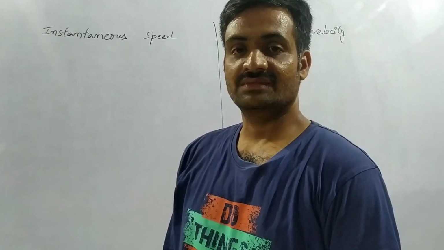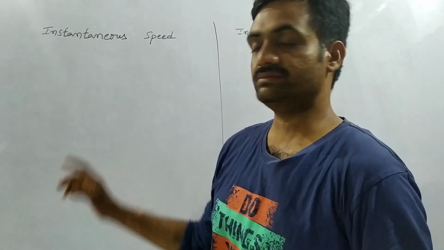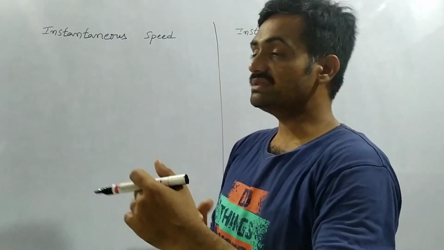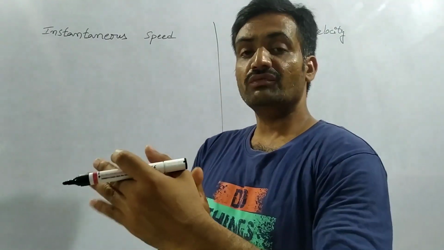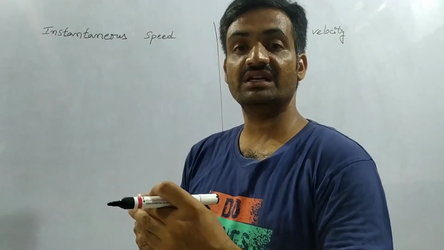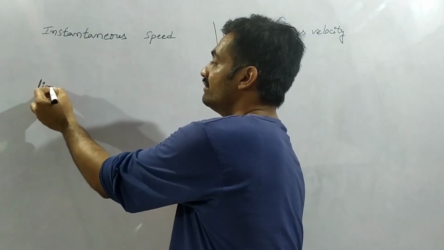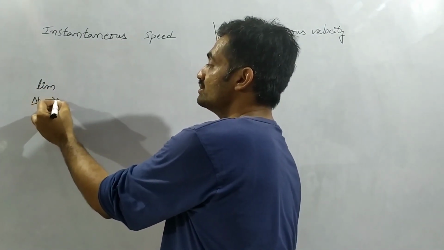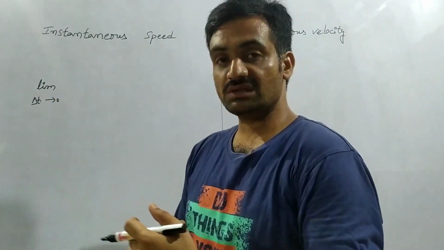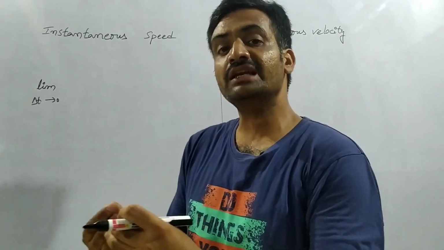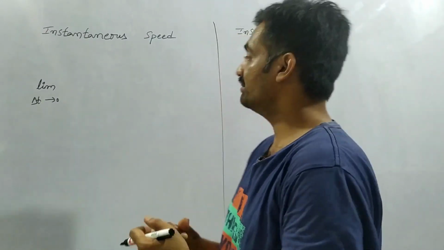v1 plus. Now we are going to discuss instantaneous speed and instantaneous velocity. Come to the case of instantaneous speed. We are familiar with the word instantaneous, a very short interval of time. In a very short interval of time, it is represented by the limit of delta t tends to 0. Here the change in the interval is approximately equal to 0. It is not equal to 0, approximately, a very negligible time interval. We are going to show the change in time in a very negligible time interval.